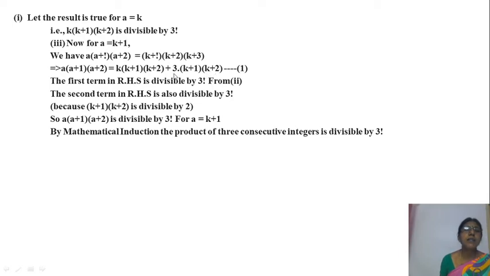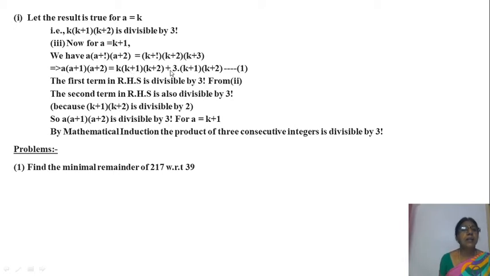Totally this term is divisible by 3 into 2, which means 3 factorial. Now you observe this first term in the RHS is divisible by 3 factorial, and k plus 1 into k plus 2 is divisible by 2, so with 3 it is divisible by 2 into 3. So the second term is also divisible by 3 factorial. Totally the RHS is divisible by 3 factorial. So LHS is equal to a sum of values which is divisible by 3 factorial.